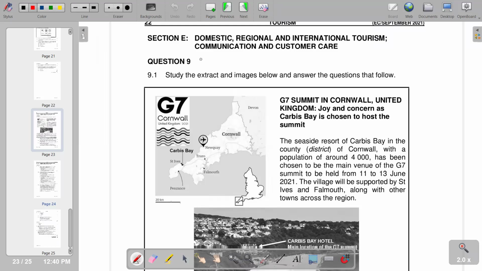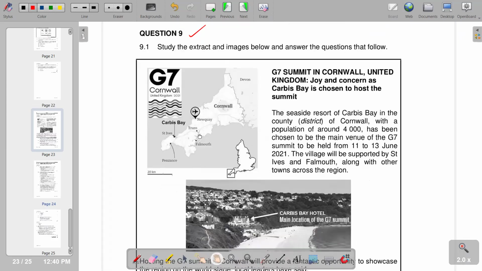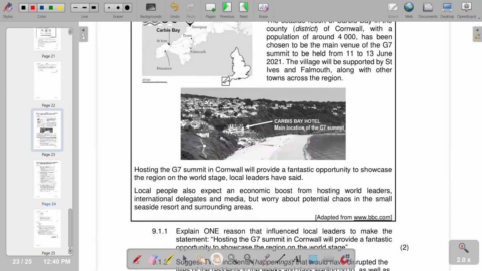Moving on to our question 9, that is under section E. It's on domestic, regional, and international tourism. So the question reads, study the extract and images below and answer the questions that follow. Of course, we are given the G7 summit in Cornwall, United Kingdom. Joy and concern as Carbis Bay is chosen to host the summit. So we have got information that we need to go through before we go to the requirements of the question.